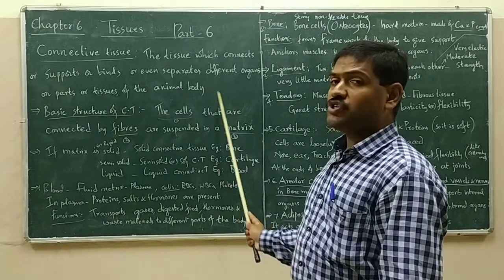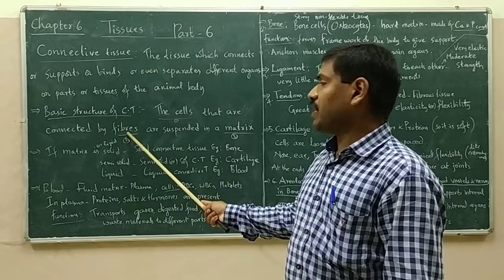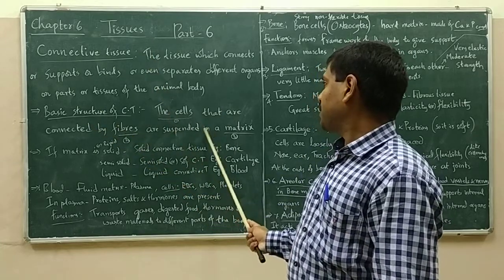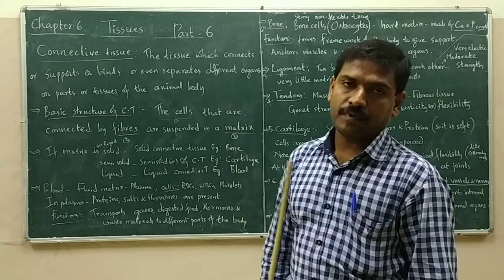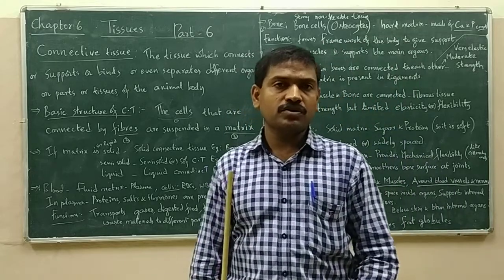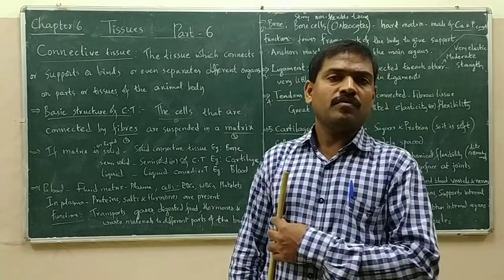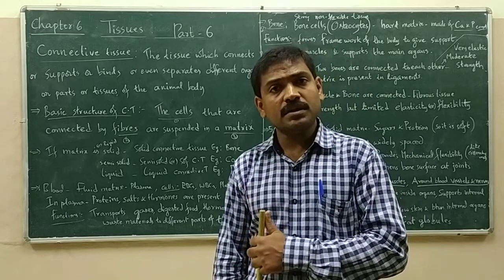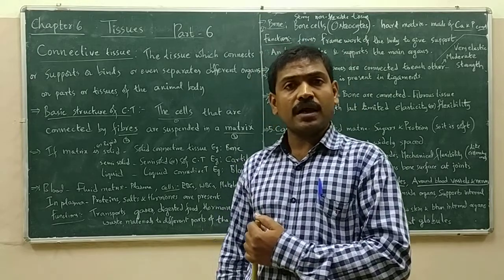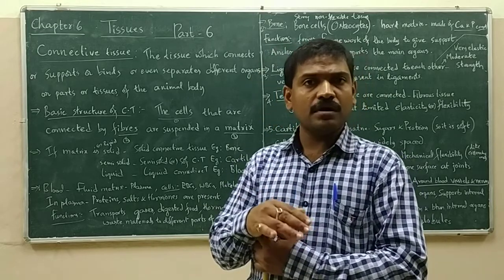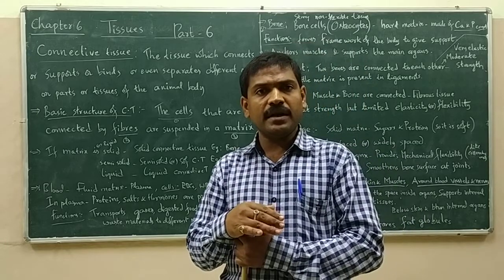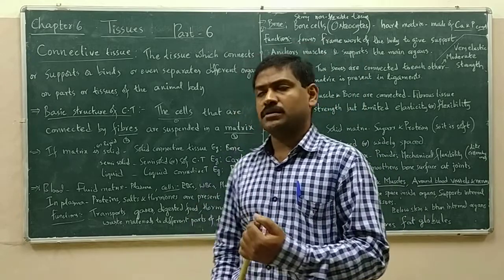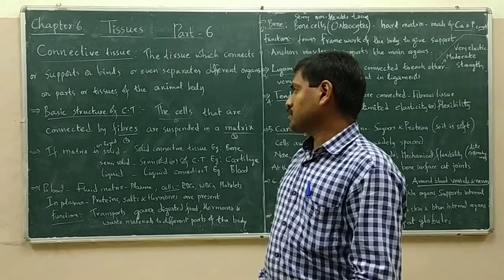The cells which are connected by the fibers are suspended in a matrix.